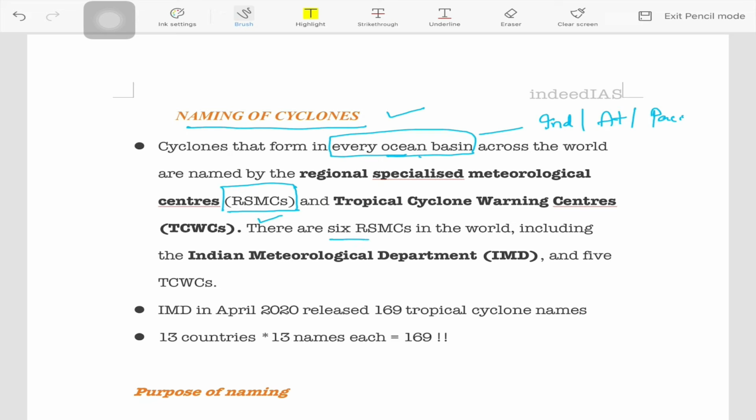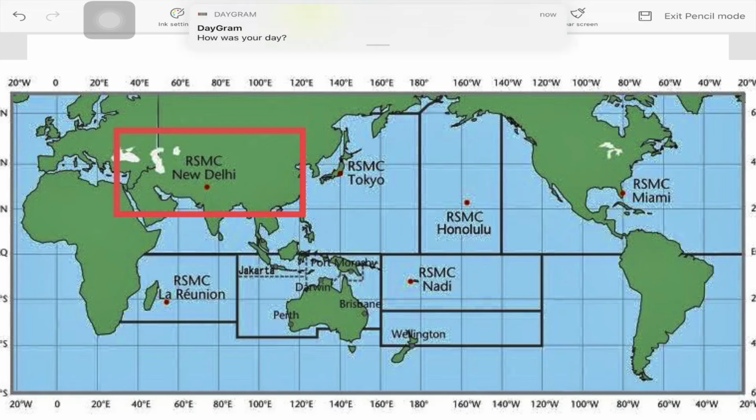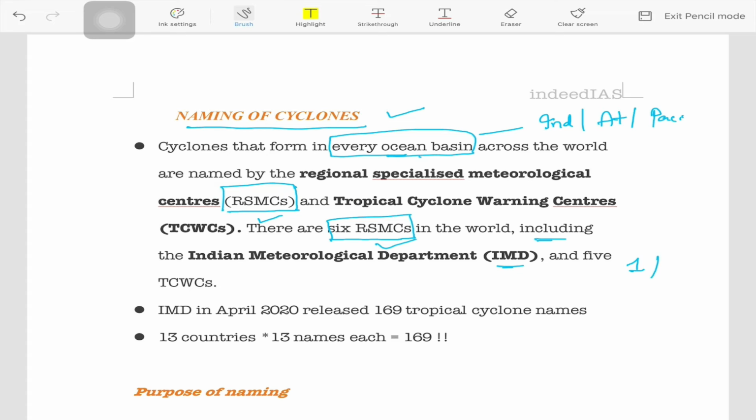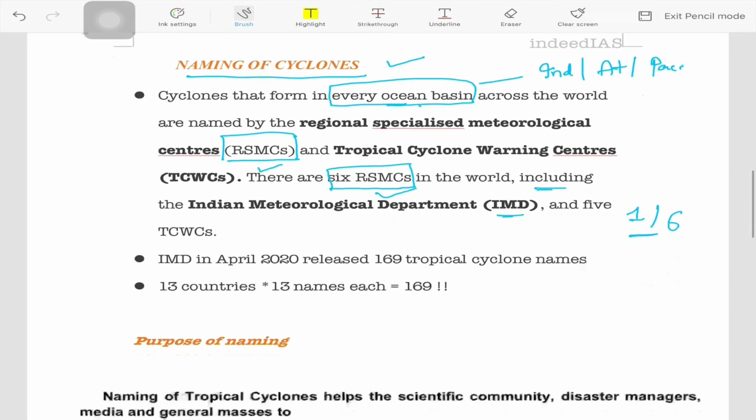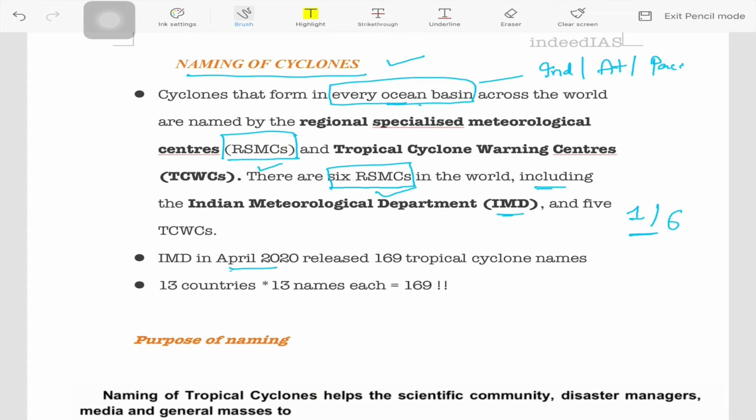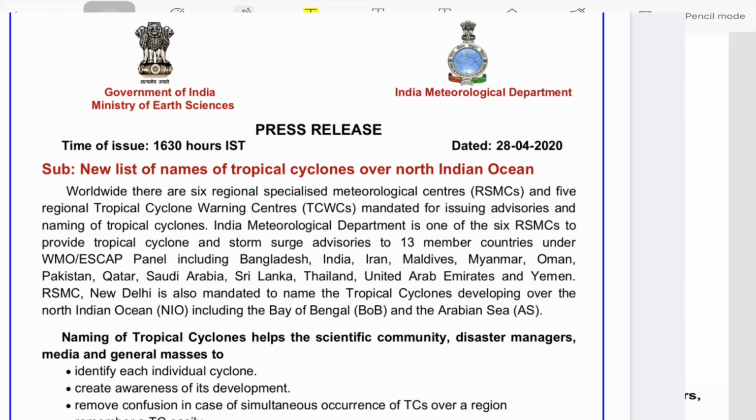In fact, there are 6 regional specialized meteorological centers totally in the world, in which the Indian Meteorological Department is also one of the RSMCs. So out of 6 RSMCs, Indian IMD is also one. You know that very recently, in April 2020, the IMD RSMC has released a list which includes 169 tropical cyclone names.